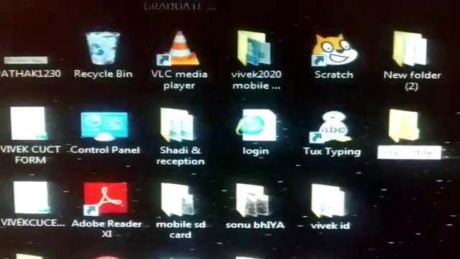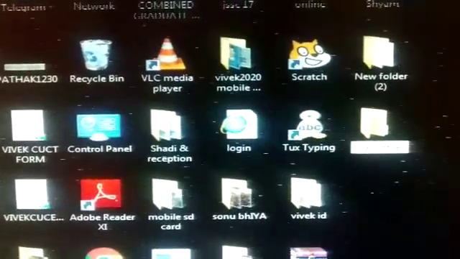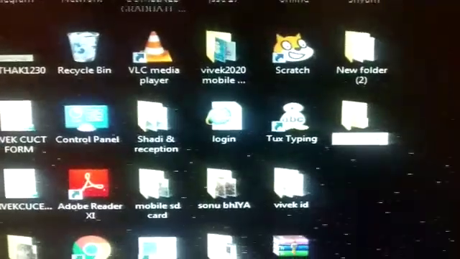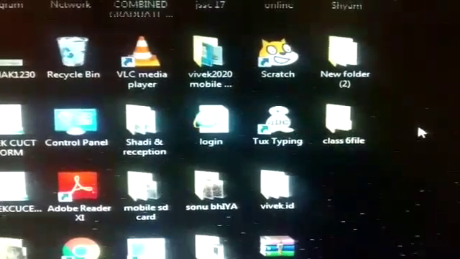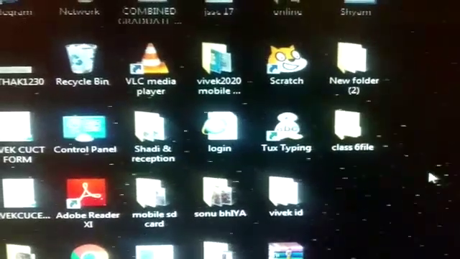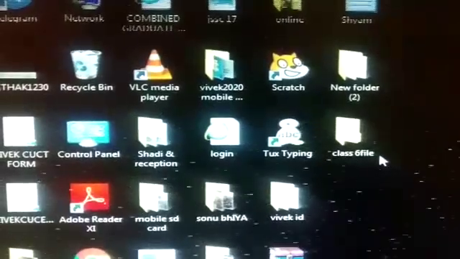You can see here now Class 6 file. Then click outside of the folder. Now you can see this is our folder, Class 6 file.